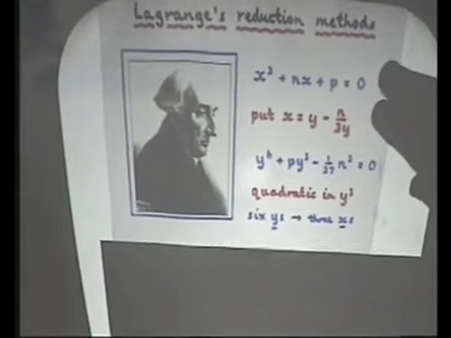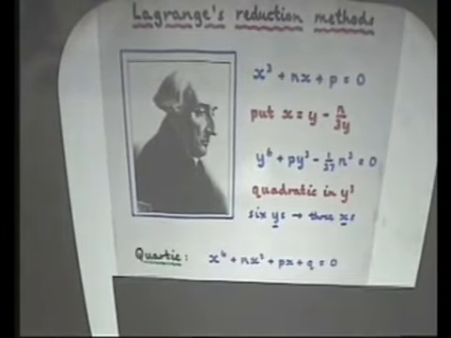So you get 6 values for y, and that turns out to give you 6 values for x, if you put it back in here. But those 6 values for x are, in fact, just 3 values for x, each occurring twice. And so that gives you the solution of your original equation. Well, encouraged by his success, he now tried this with quartic equations. So you take a quartic equation.